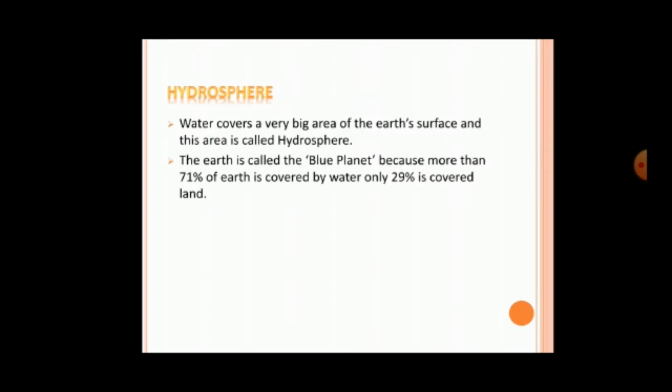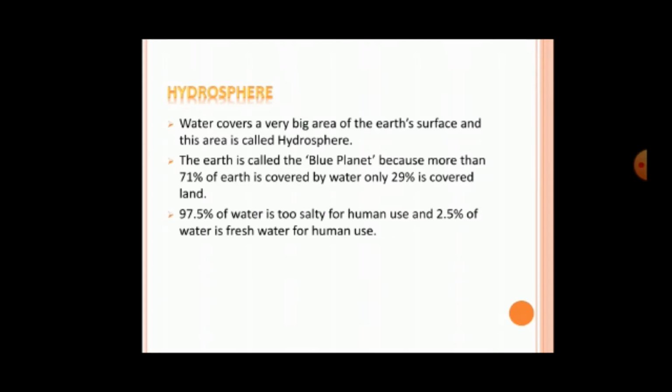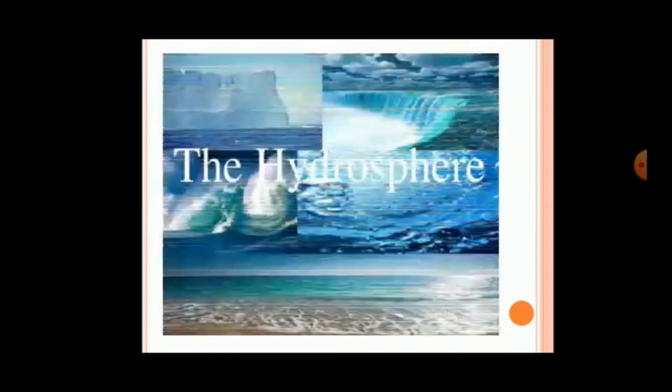The Earth is called the blue planet because more than 70% of Earth is covered by water, and 29% is covered by land. 97.5% of water is too salty for human use, and 2.5% of water is fresh water for human use. So friends, you can see the hydrosphere.